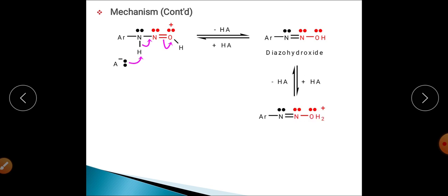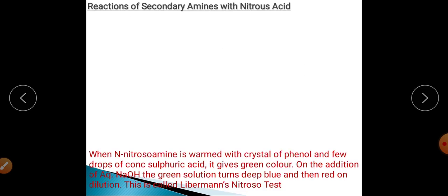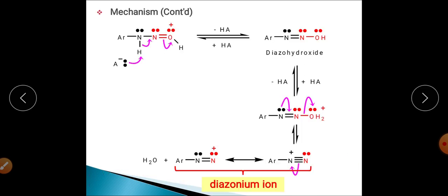Finally, this diazo hydroxide on a reversible reaction will be protonated and converted into NOH2 positive, which finally loses the water molecule and gets converted into Ar-N triple bond N, that is, the aromatic diazonium salt will be synthesized during the course of this particular reaction.